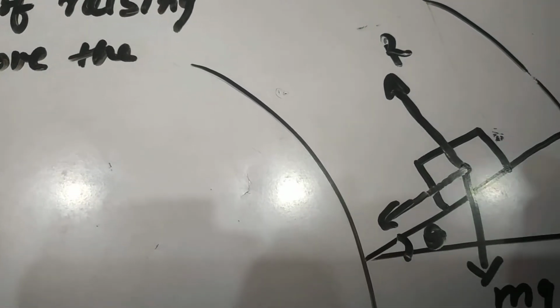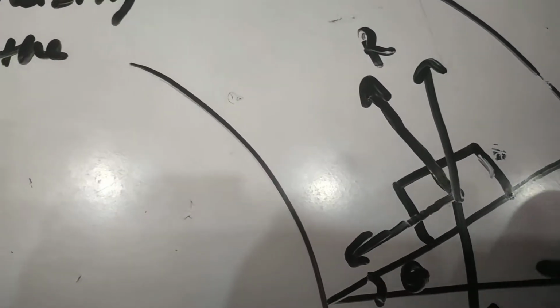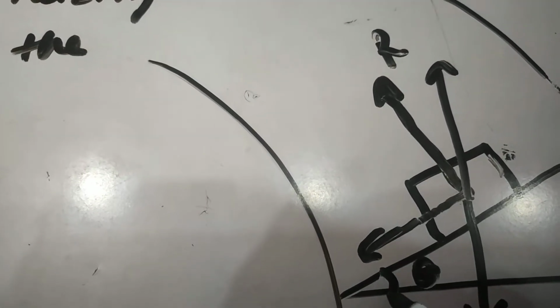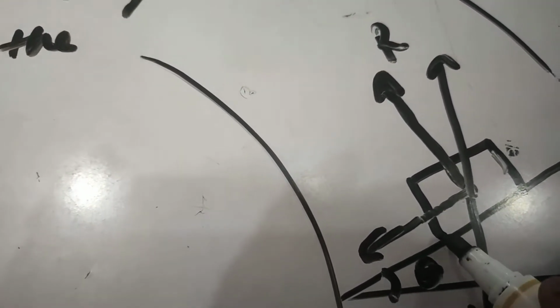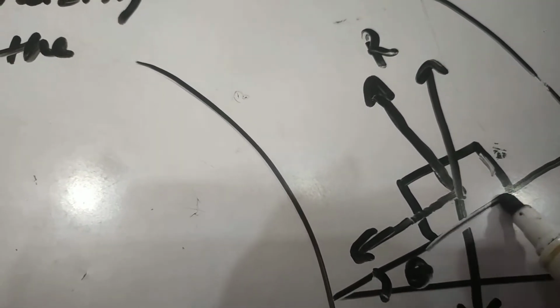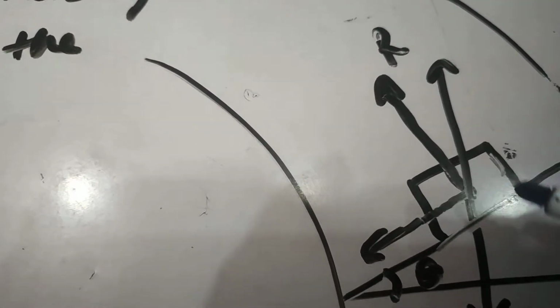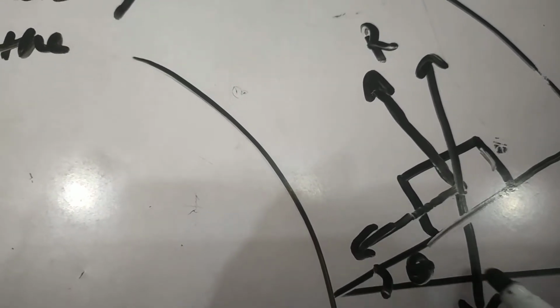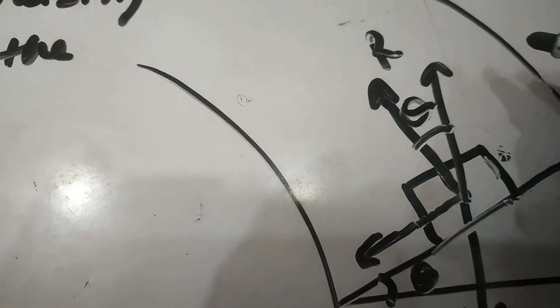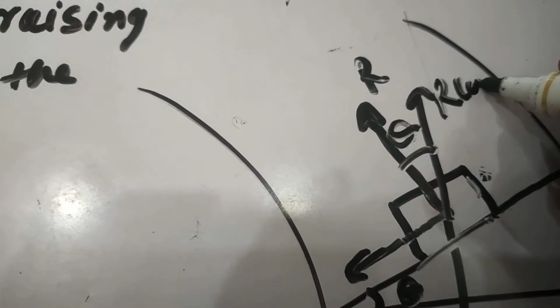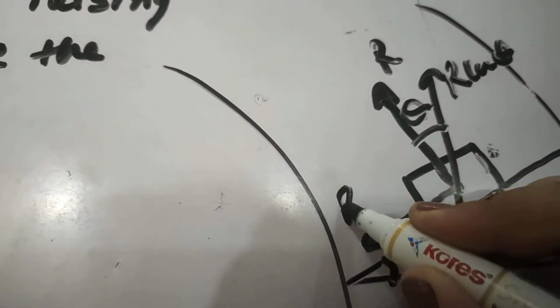If this angle is theta, the angle between the perpendiculars should also be theta. So the perpendicular to this line is R, and perpendicular to this line is mg. So this angle is theta. This component will be R cos theta and this component will be R sin theta.